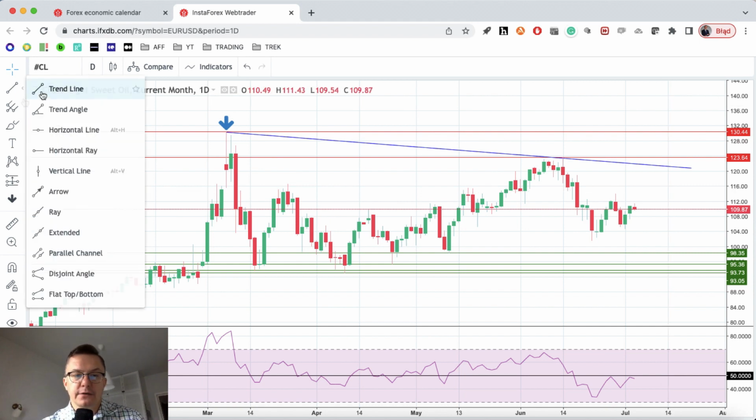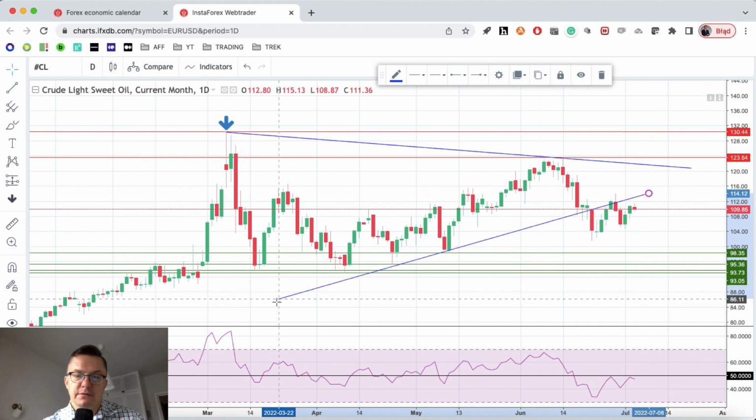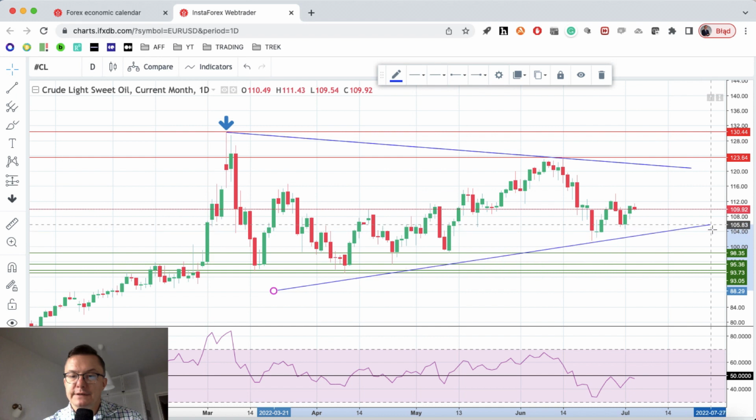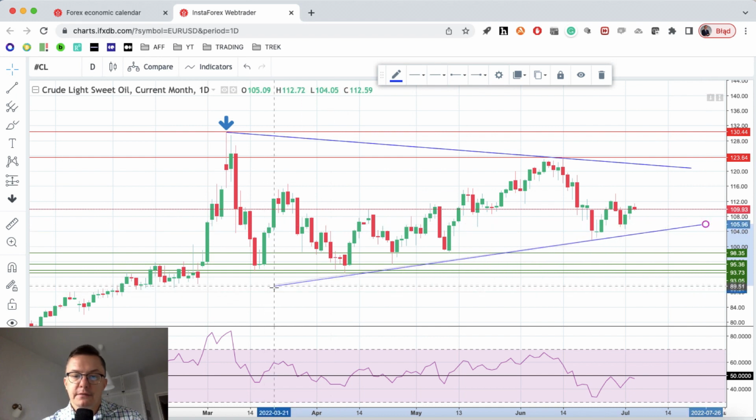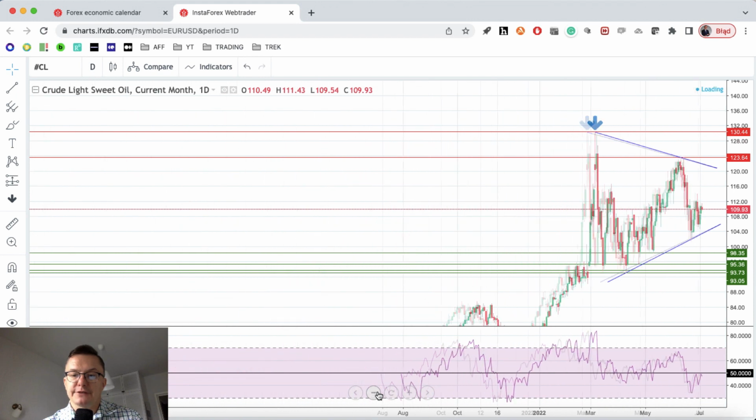If we take a look closely, we can say that maybe there's some kind of a triangle building up here. What do you think, guys? Is it a triangle building up here? It's definitely kind of range trading here. It might be a kind of big triangle building up as well.